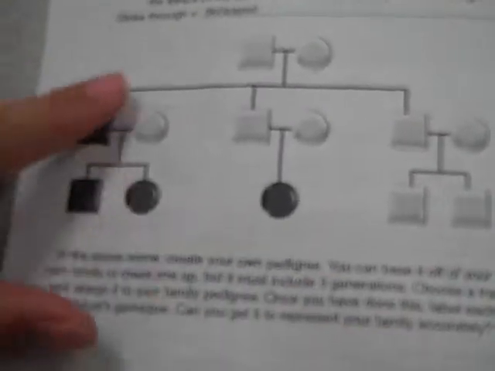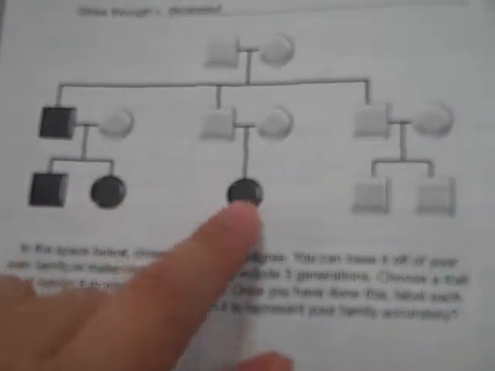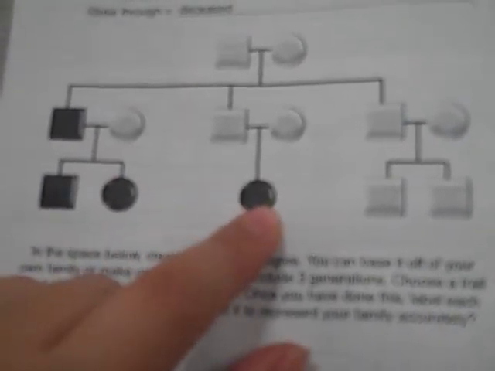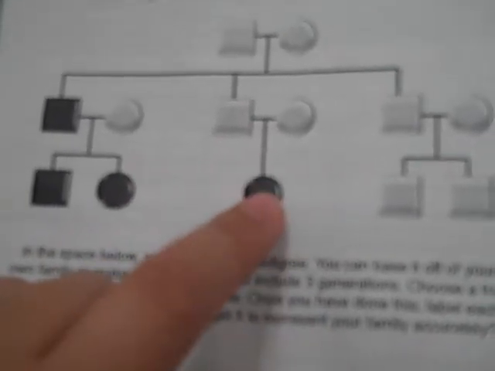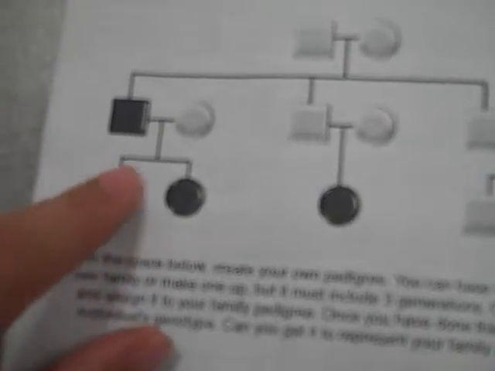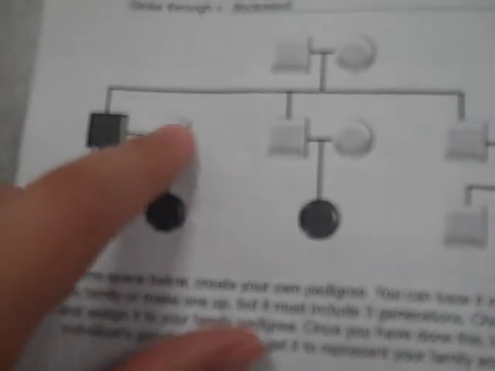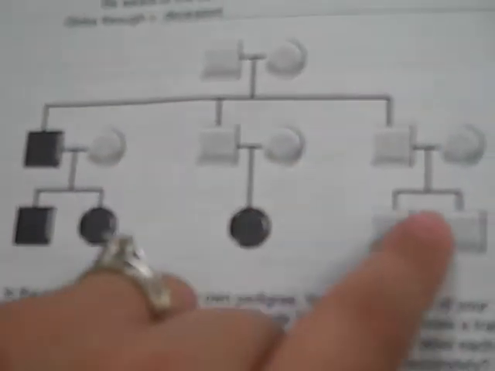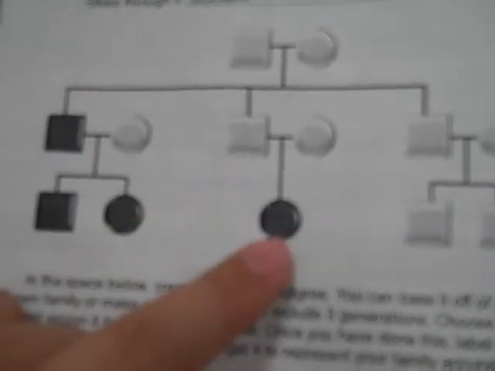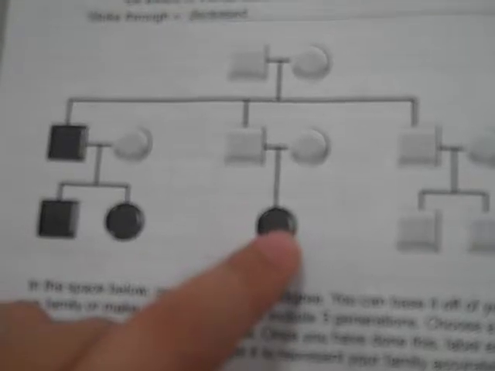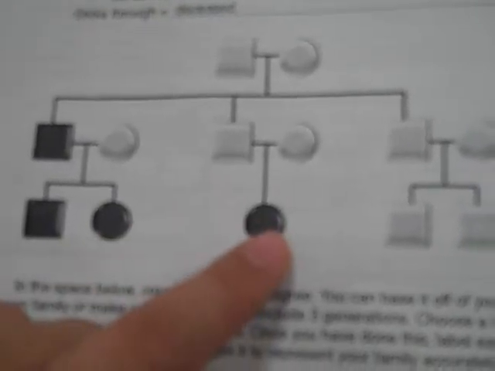Pedigrees, here's a picture. If I told you this was a recessive trait, then clearly this female here, which is a circle, has the recessive trait. So we can pick any random letter we want. Let's say two little b's. She's got two little b's. Here's a male who's also got the recessive trait. He would also have two little b's. These guys would have a big B, little b, or they would have two big B's. In other words, they would have a capital letter in all of their genotypes for the ones that are not colored. Now, if I said this was dominant, then these guys would have the actual trait, whatever it may be, and they would have the big B, little b, or two big B's.